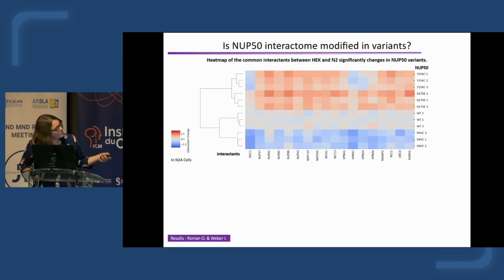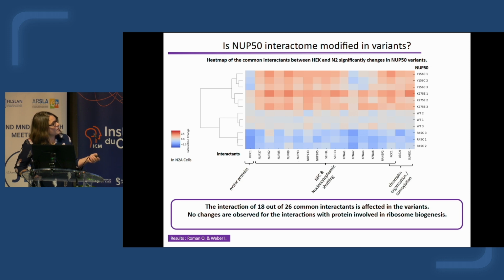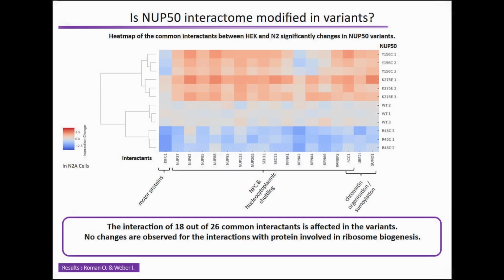Here we have the 2 variants, Y156C and K275E, and here the variant R45C, and here the wild type. For both of these variants, we can observe an increase of the interaction, and for this variant, we observe a decrease of the interaction.